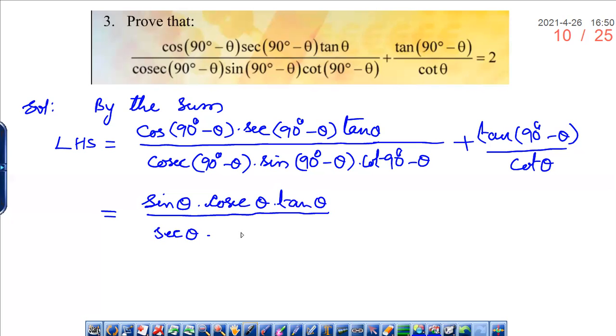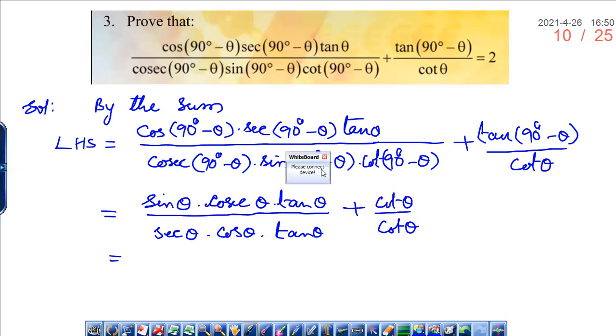Into sin 90 minus theta is cos theta, and cot 90 minus theta is tan theta, plus tan 90 minus theta is cot theta. So we have converted everything in terms of theta.